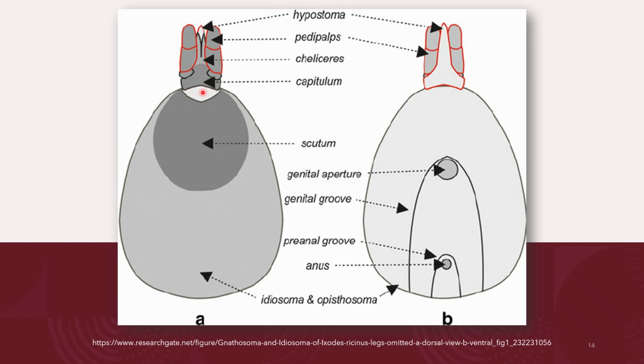So for the dorsal view of the idiosoma, we can see the presence of the scutum, and we also have here the opisthosoma. For the ventral view, we can see here the presence of the genital aperture, the genital groove, the anus, as well as the anal groove.